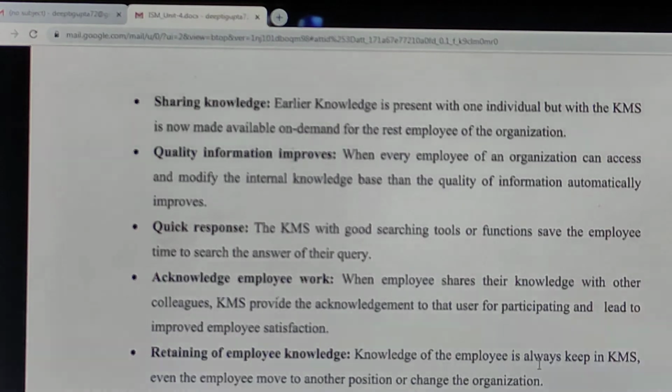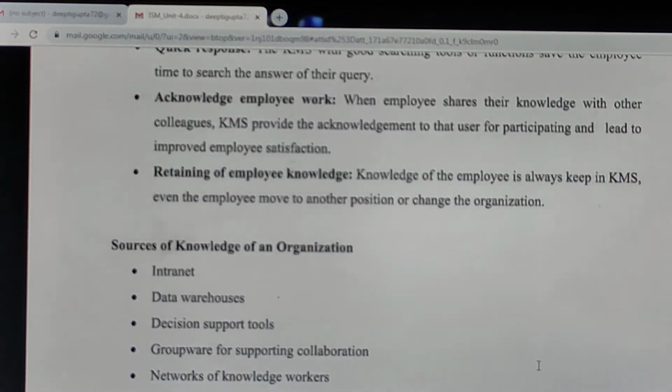It helps to improve the quality of the information, because anyone who is accessing the KMS can store their knowledge into the database of the KMS software, right? It helps to give a quick response, because we have searching tools. You can post any query anytime. It helps to acknowledge the work of the employees, and even if employees are moved from one section to another or from one department to another, we can still retain the knowledge of the employee in the KMS, irrespective of their position or change in the organization.